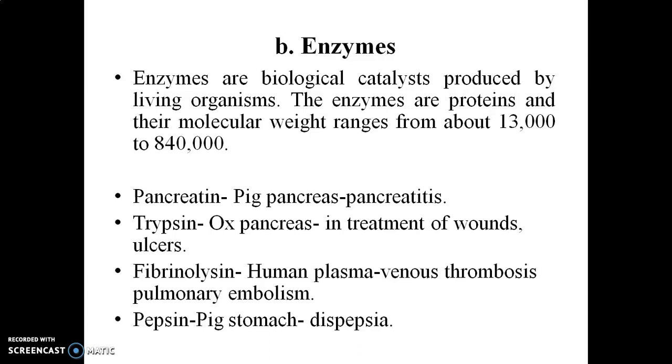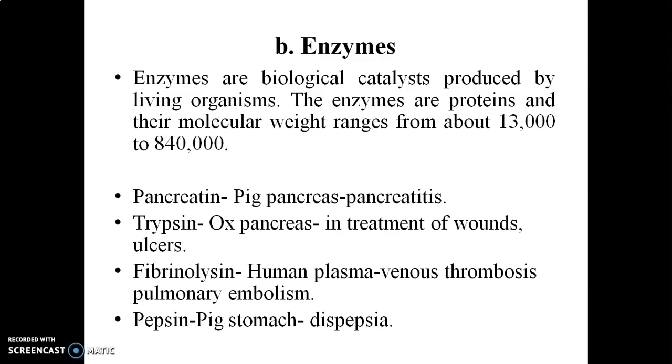Fibrinolysin, which is obtained from human plasma, is used for venous thrombosis or pulmonary embolism. Fibrinolysin causes the lysis of the thrombus or the emboli which is formed in the veins as well as the pulmonary arteries. So it is used for the lysis of the thrombus which is responsible for blocking those veins.